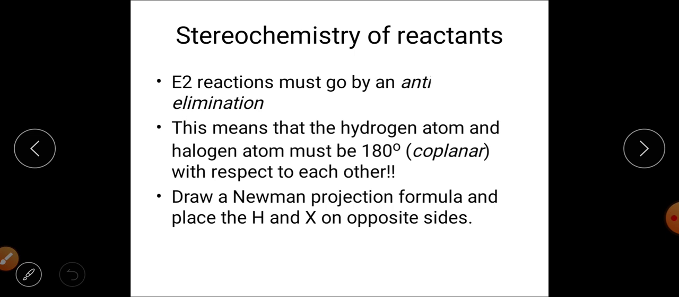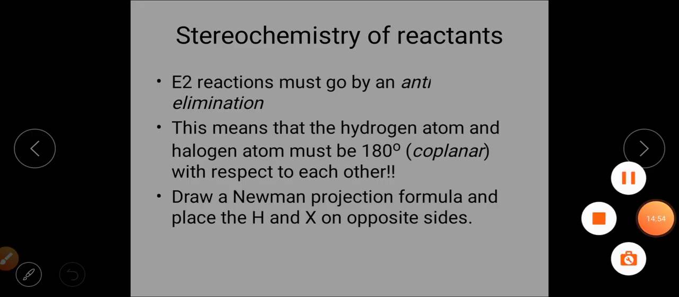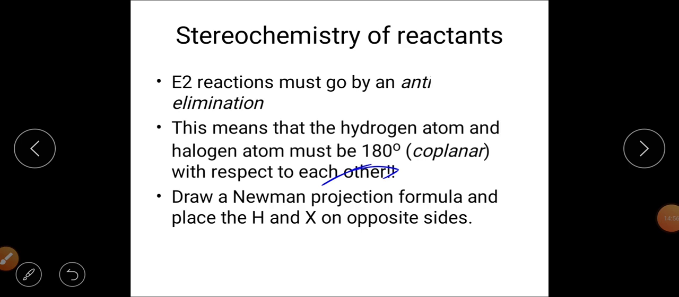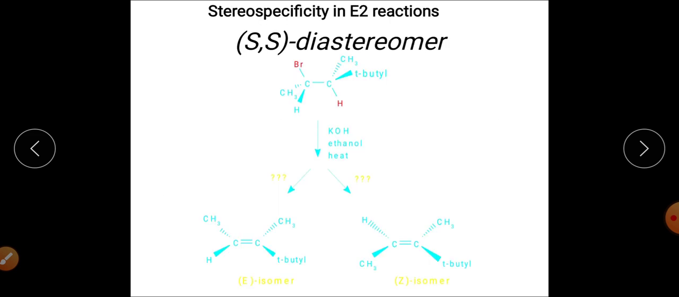And when they are syn to one another, we can say that the reaction is a syn-periplanar or syn elimination reaction. When we talk about the E2 elimination reaction, it is a case of anti-elimination. It means both leaving groups must be anti to one another. And when we talk about stereospecificity, for example with a diastereomer, we can say that the E2 elimination reaction is highly stereospecific in its nature.